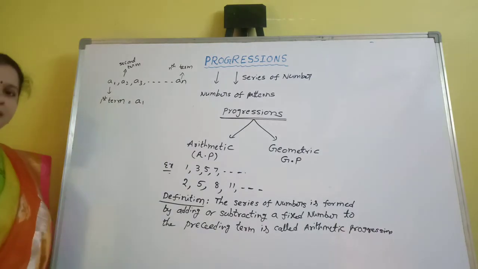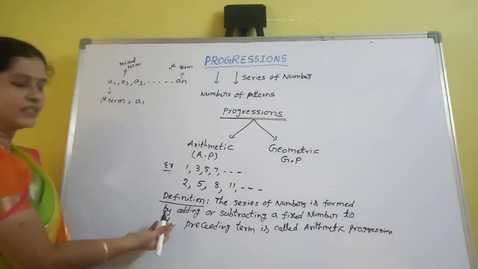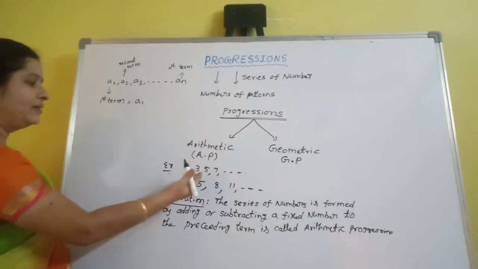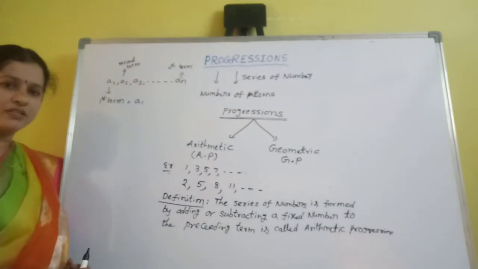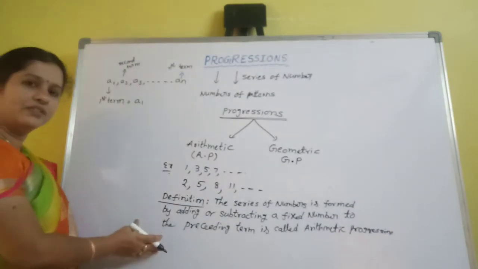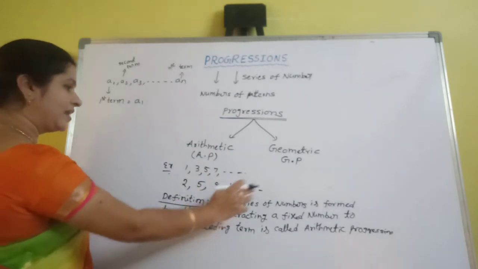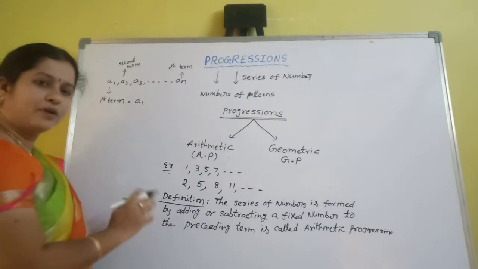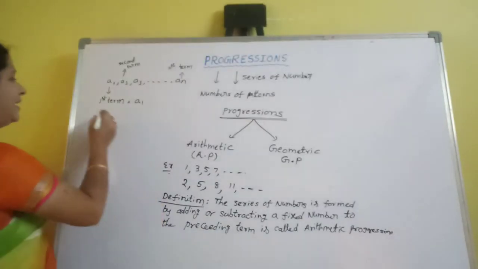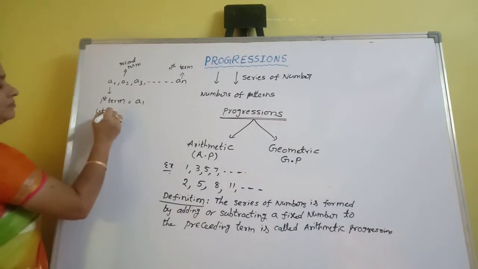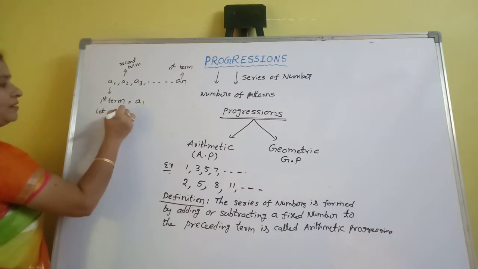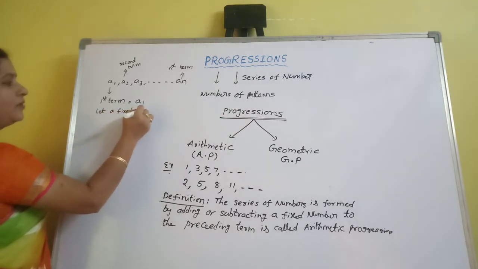By using the definition, how can you write the arithmetic progression? In the series, the numbers are formed by adding or subtracting a fixed number.